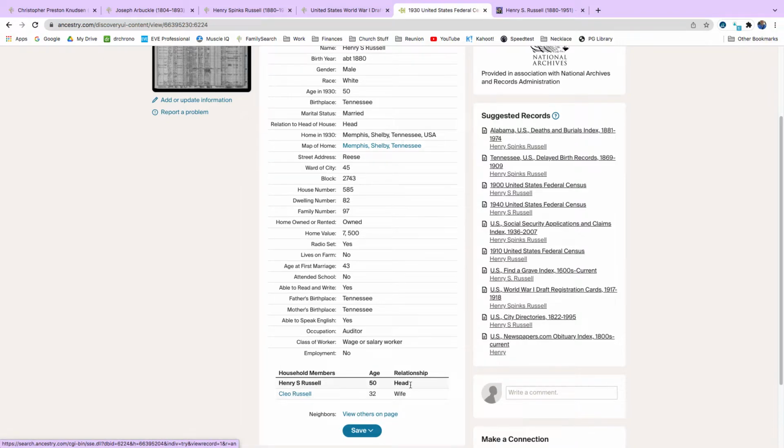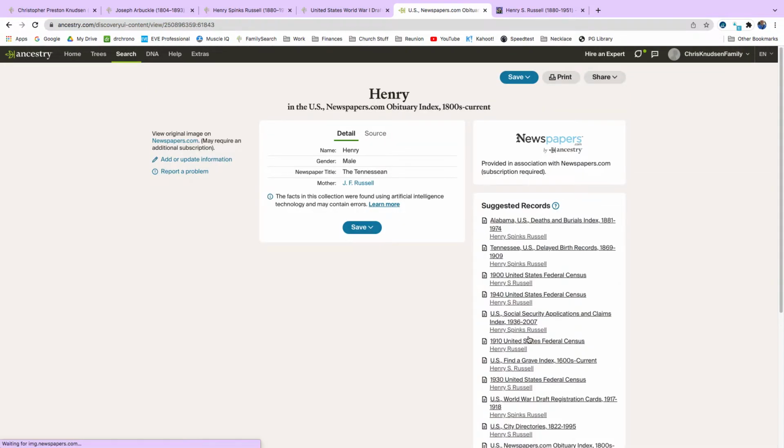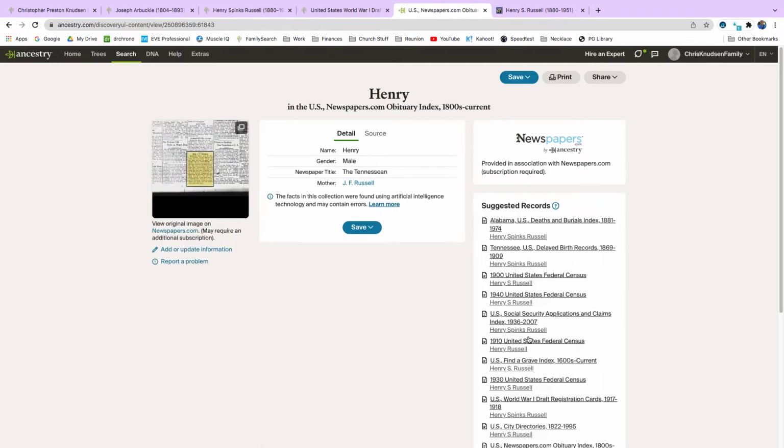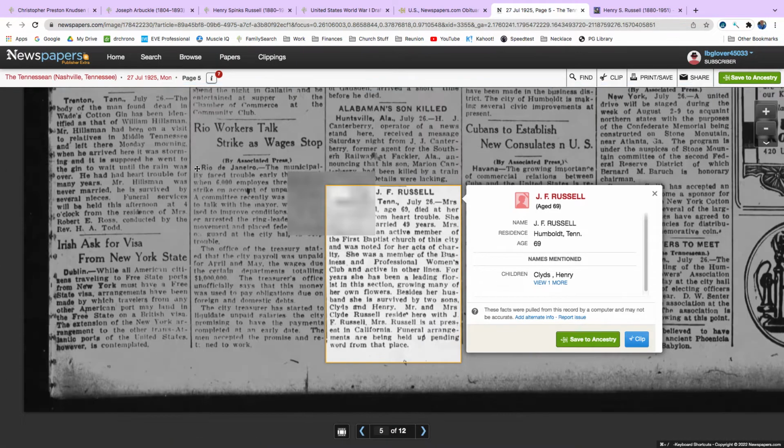But Cleo doesn't show up in any of the other records. Let's see if this newspaper obituary says anything. J.F. Russell. Mrs. J.F. Russell, Humboldt, Tennessee. Mrs. J.F. Russell died at her home.